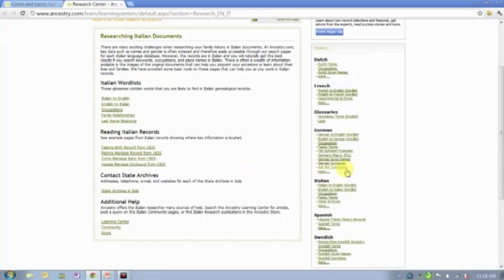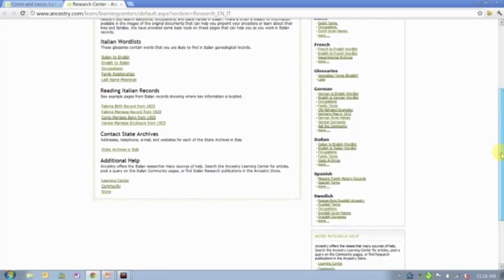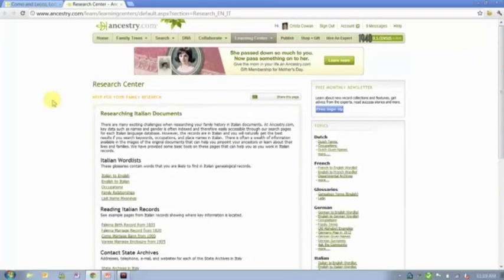We also provide you with examples so that you can learn better how to read some of those other languages, because even though many of them use the Roman alphabet, sometimes they write some of their letters a little bit differently, and so there's some help for that. And then, of course, we provide you with information about where to go to get more records for that country than what we have available online. So that is the Research Center for foreign languages.